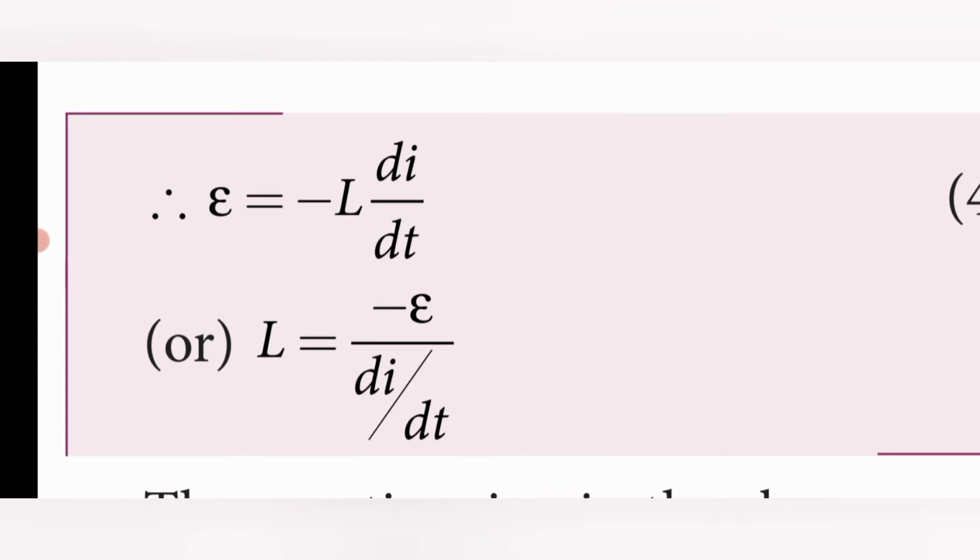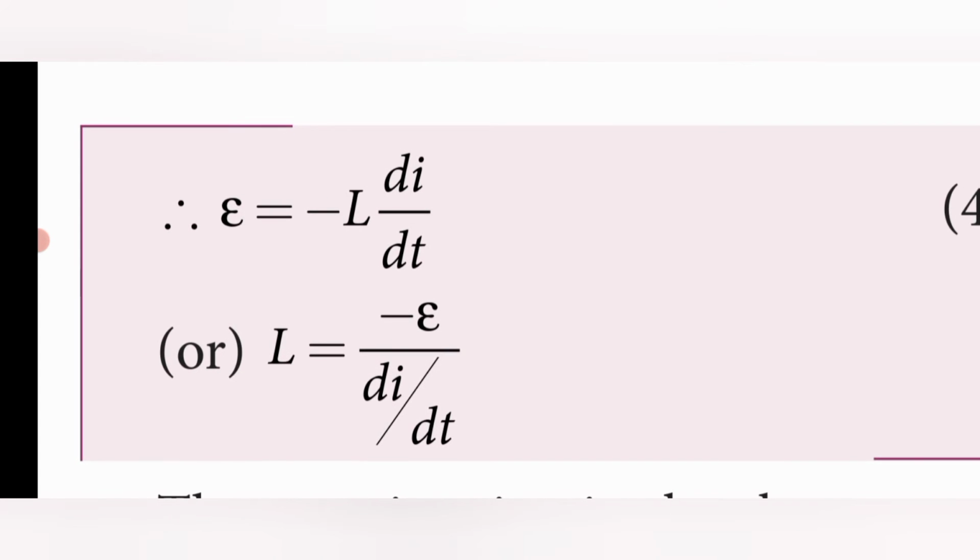According to that equation, L is the inductance of the coil. It can be defined as the opposing EMF, opposing meaning the minus sign, epsilon in the coil, divided by the rate of change of current through the coil, di by dt. The unit of inductance is therefore volt second per ampere, written here as 1 ampere per second.